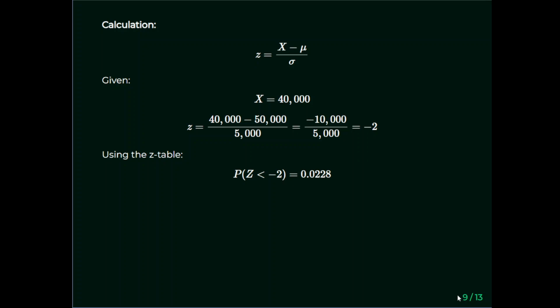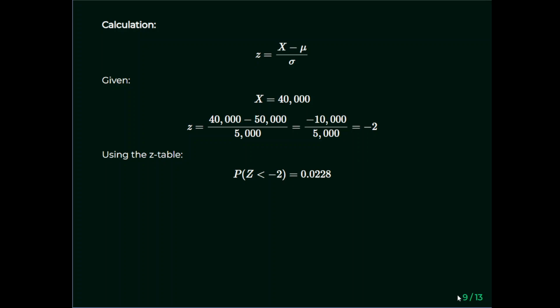The Z-score is the raw value minus the mean divided by the standard deviation. The value we're interested in is 40,000, the mean is 50,000 and the standard deviation is 5,000. So we have 40,000 minus 50,000 divided by 5,000, that's minus 10,000 divided by 5,000, which is minus 2.